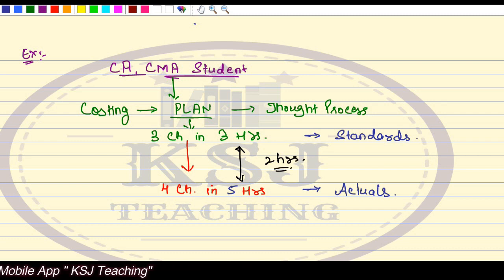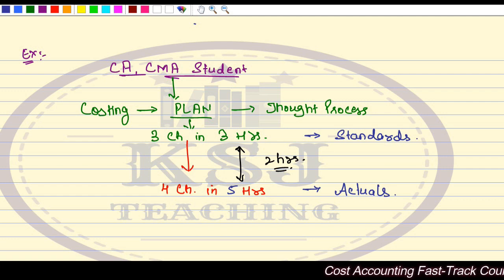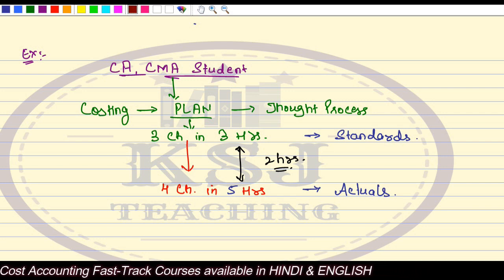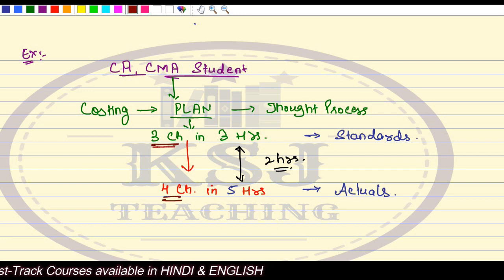Right? That you are running late by 2 hours. You planned for some things in 3 hours, but you are able to do it in 5 hours. So that means the variance is 2 hours. Now, my simple question is, can you compare this 3 hours and 4 hours? Can you compare this? Right?